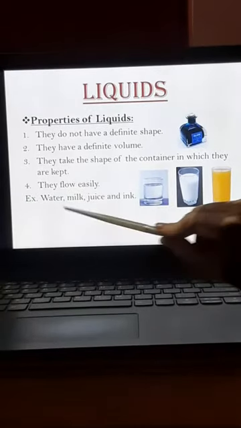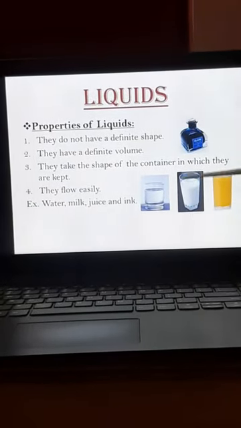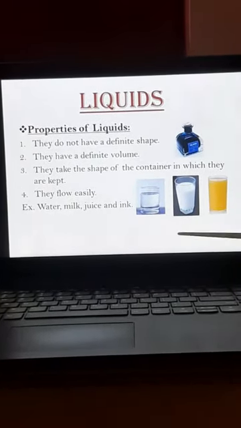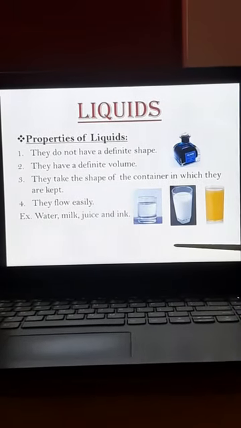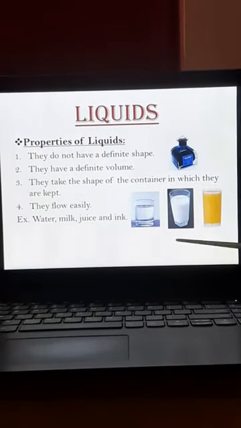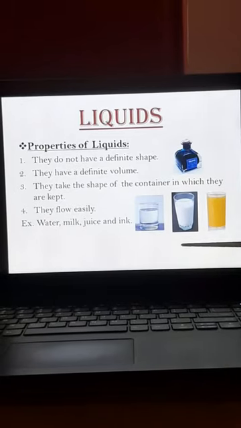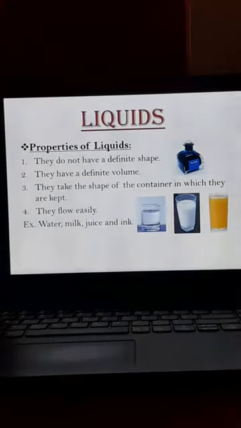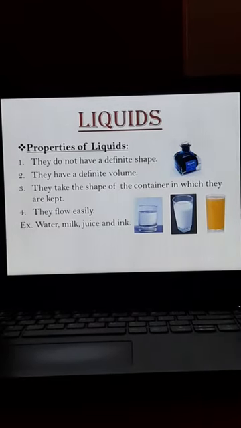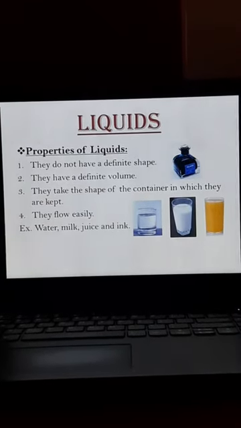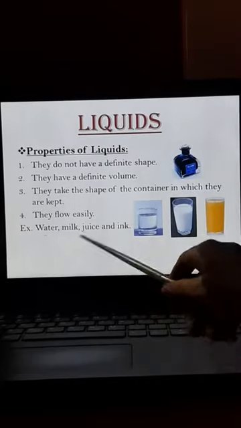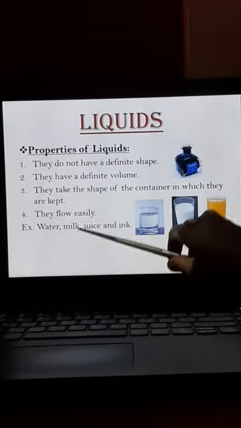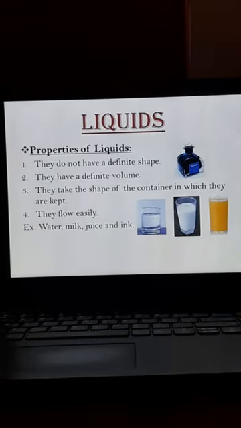Okay? And they flow easily. For example, when you pour water on the ground, on your floor at your houses, does that water stay in a single place? No. Easily they flow. Examples of liquids are water, milk, juice and ink.